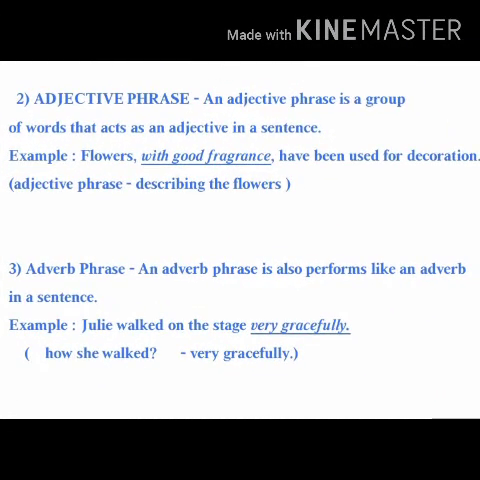Let's move on to the next topic, adjective phrase. An adjective phrase is a group of words that acts as an adjective in a sentence. For example, flowers with good fragrance have been used for decoration. So here our subject is flowers and we are talking about flowers. With good fragrance is our adjective phrase which describes the flowers, right?